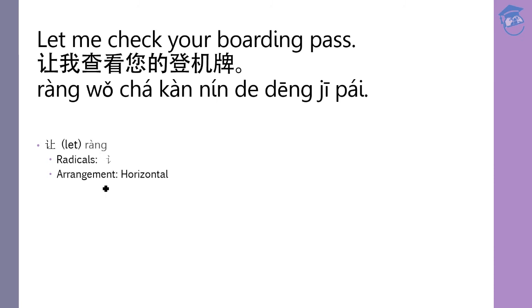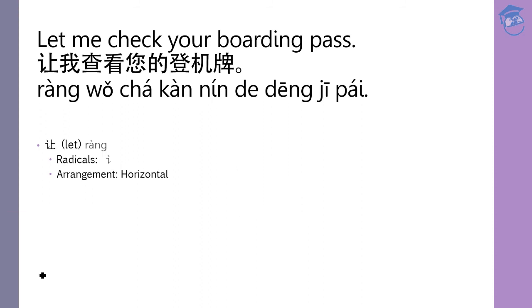The arrangement is horizontal because you have left and right components here. Let's look at how to write 让. 1, 2, 3, 4. 1, 2, 3, 4, 5. 5 strokes for this word, 让.